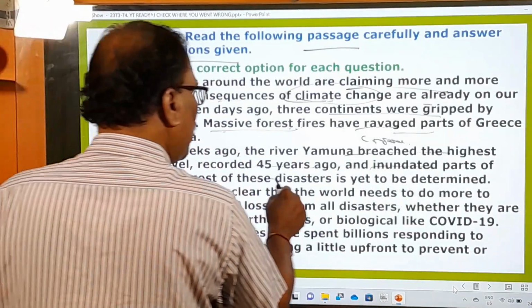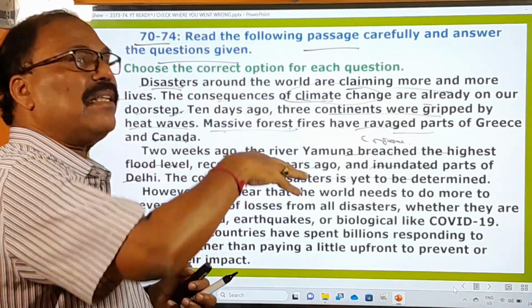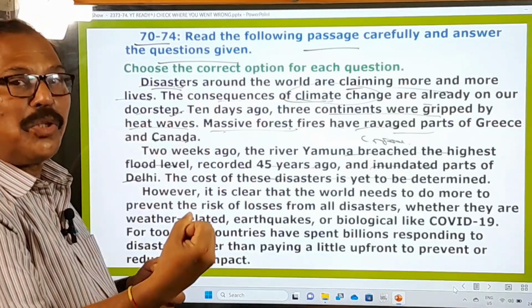The cost of these disasters is yet to be determined, and how much damage has taken place in that area is yet to be estimated.